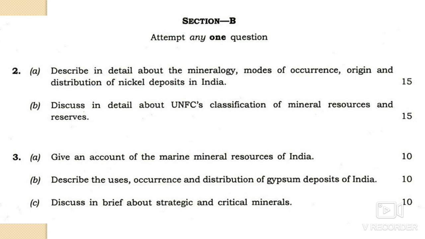And 3B is describe the use, occurrence and distribution of gypsum in India. So gypsum, their uses, occurrences as well as the distribution in the Indian subcontinent, that you have to discuss. And 3C, that is, discuss in brief the strategic and critical minerals, meaning what are the strategic and critical minerals, what is their significance, and some important critical and strategic minerals that you can also pinpoint here.